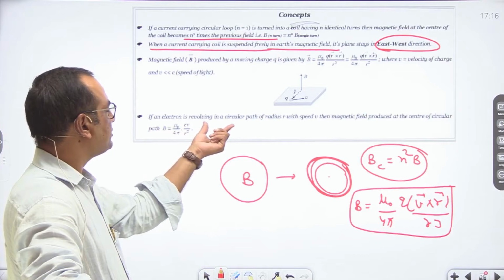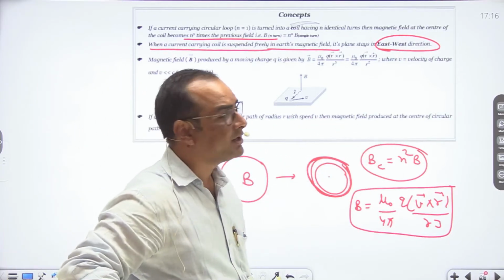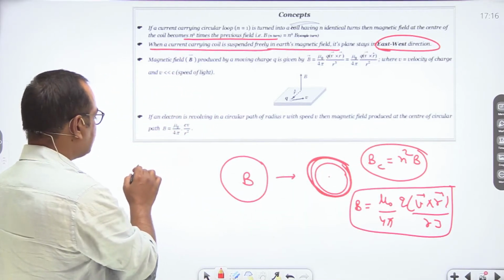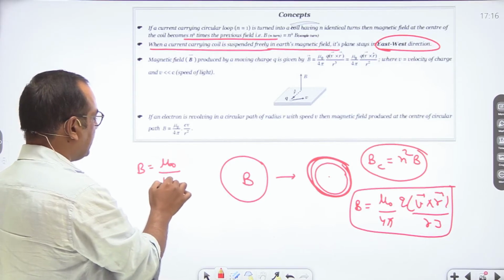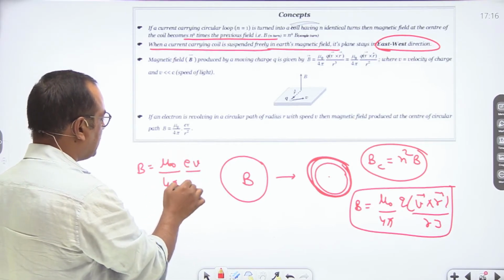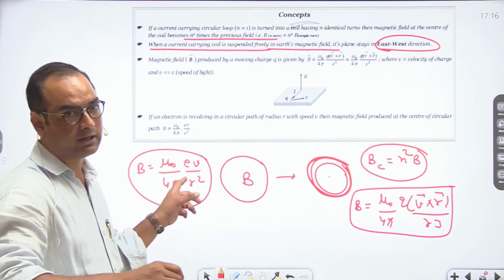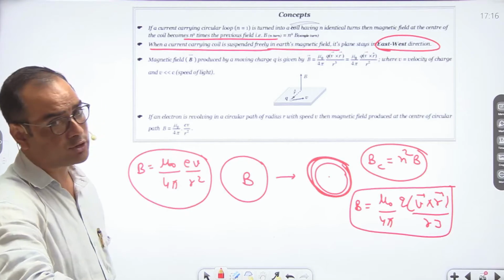If an electron is revolving in a circular path of radius r with speed v, then the magnetic field produced at the center of the circular path is mu naught upon 4 pi, into q v upon r square. So q becomes equal to e because we are talking about an electron. v is the velocity of the electron, r is the radius of that circular path.